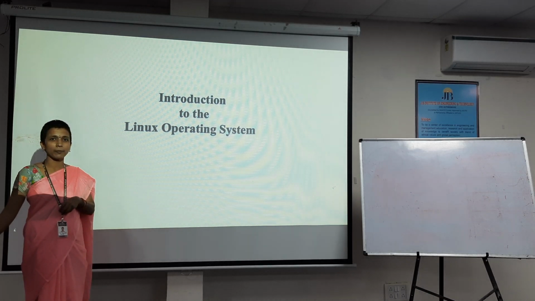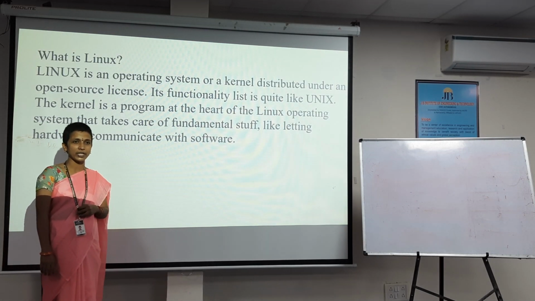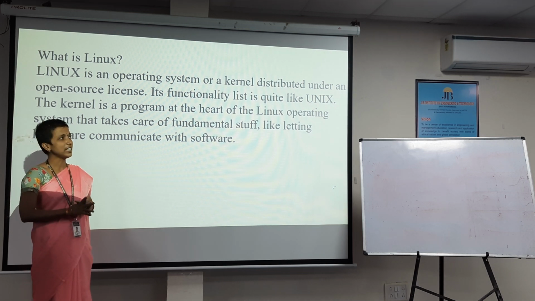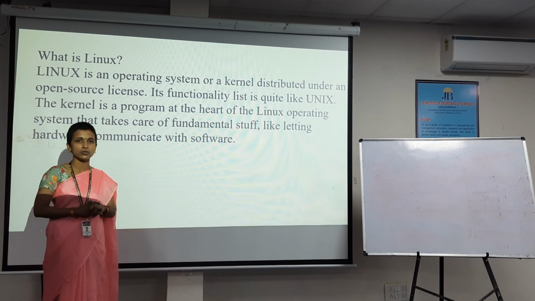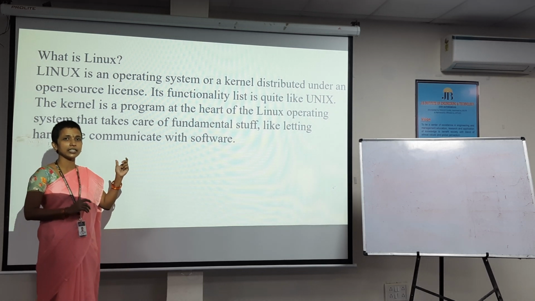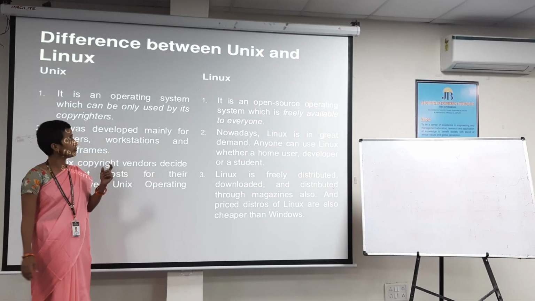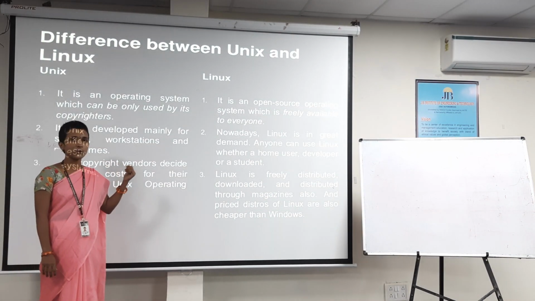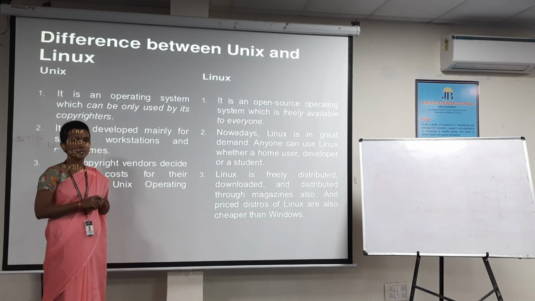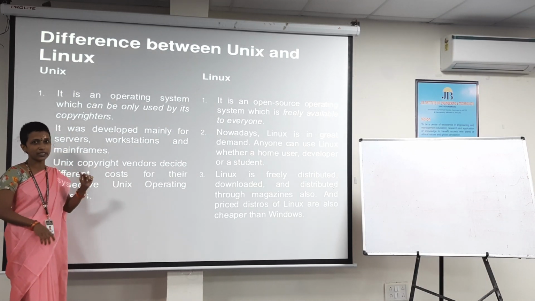Introduction to Linux programming. So what is Linux? See, already we have learned about the Unix operating system. There is a slight difference between Linux and Unix operating system. It is a freely distributed open source operating system, and here we can see the word kernel, which is considered as the heart of the Linux operating system. Let us know about the differences between Unix and Linux, because already we know about Unix. Both are the same, but there are slight differences between Unix and Linux operating system.